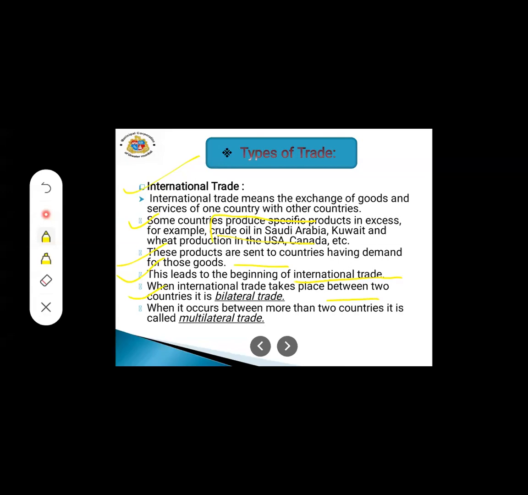Next, what is multilateral trade? When there are two or more countries, it is known as multilateral trade. This was about international trade.